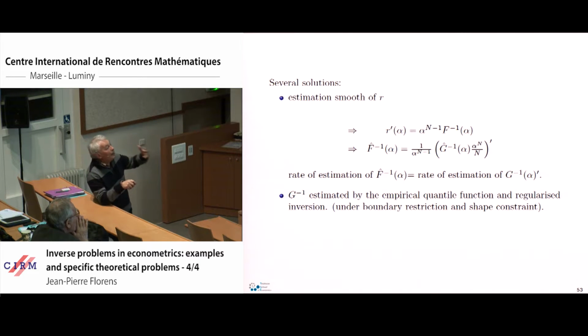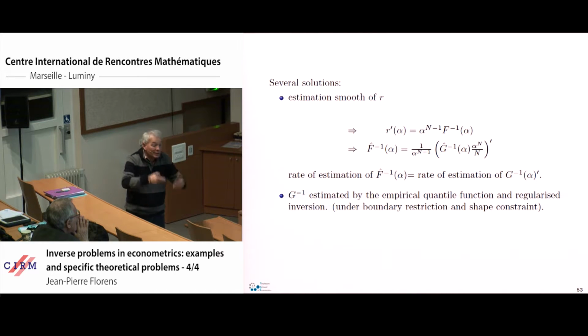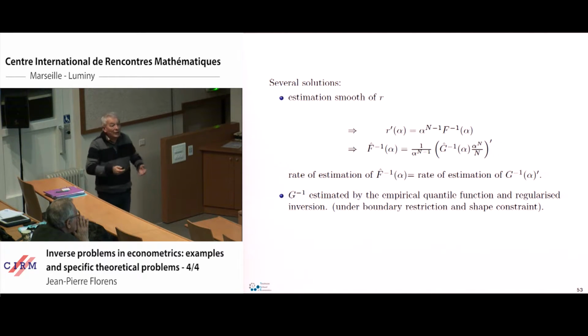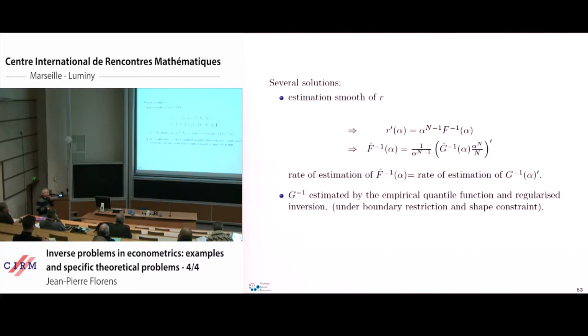So we have a non-parametric rate on the estimation of the distribution function. And if you take the density, we have a lower rate because it is the second order derivative. So typically what we get in that case is that the density of the types is estimated at the rate of the second order derivative of the cumulative distribution function of the bids.